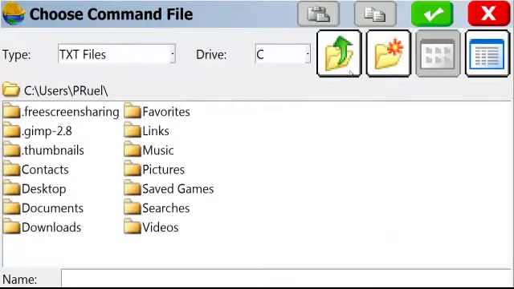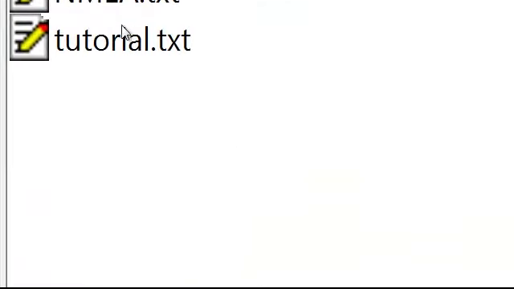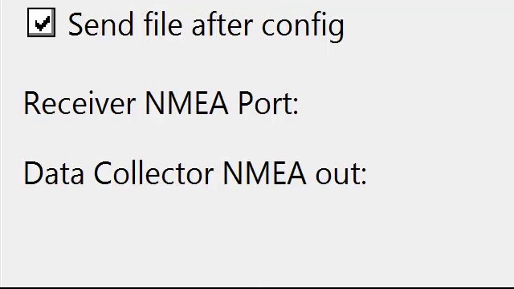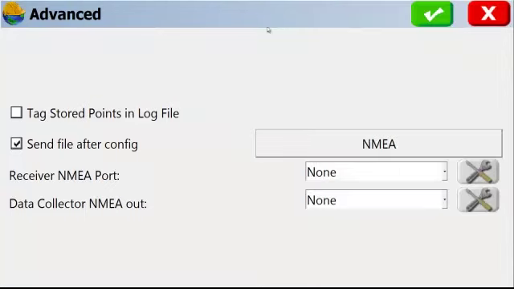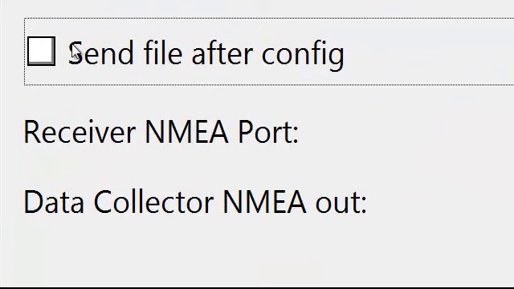So I've transferred my little NMEA text file here. And so when I click my checkbox now, Carlson's going to send the command lines, those binary commands that we saw here, to my receiver, and my receiver will automatically start streaming out the data of port 1. If I don't want to send it, I just uncheck that and then go ahead and check through my normal GPS Rover setup. But to send it, I click that and the string goes out.